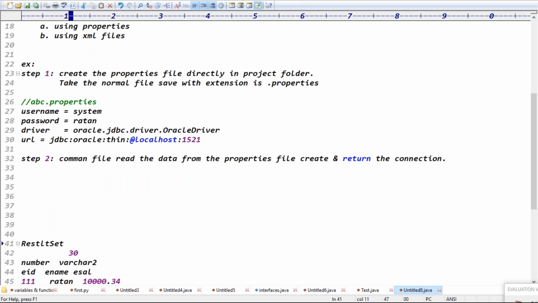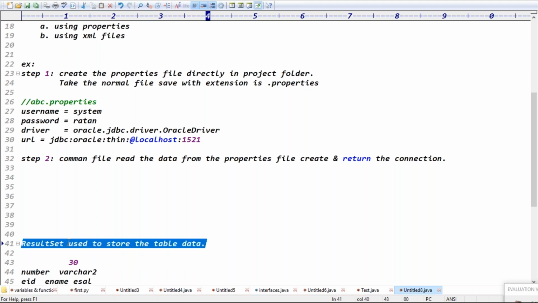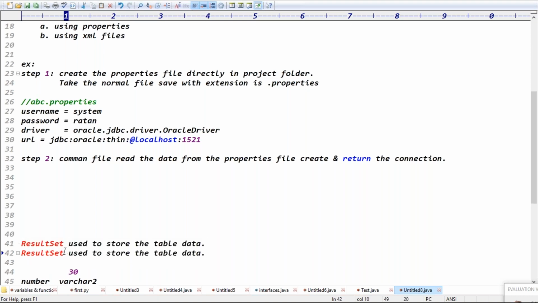Guys, result set, use it to store the table data, right? Table data, guys. Result set metadata object, use it to store the table metadata. Exactly. Result set object is used to store the data. Result set metadata object is used to store the table metadata, right?